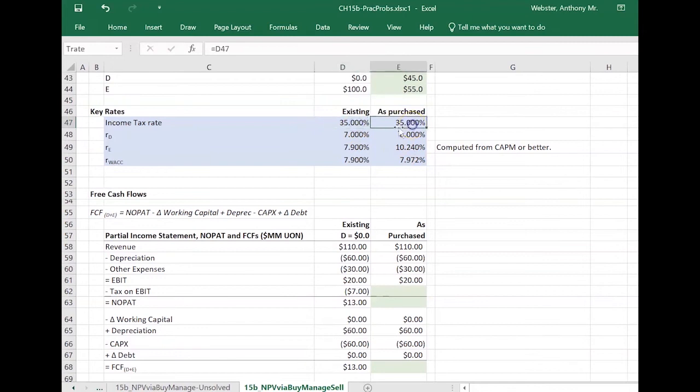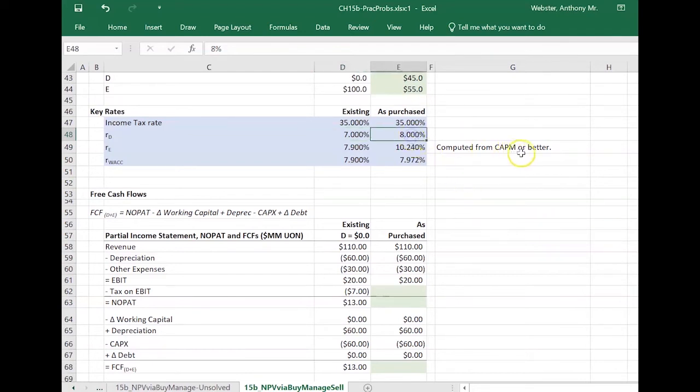Income tax rate doesn't change as a function of your capitalization. The IRS does not care about that. So we're taking the firm from no debt to some debt. So the interest rate on debt should be expected to increase. Again, the 7% represents the expected amount of interest the company would have to pay in its existing state if it took out a very small loan. So it would go from zero debt to a very small amount of debt.